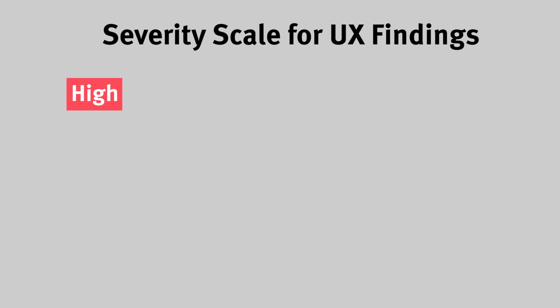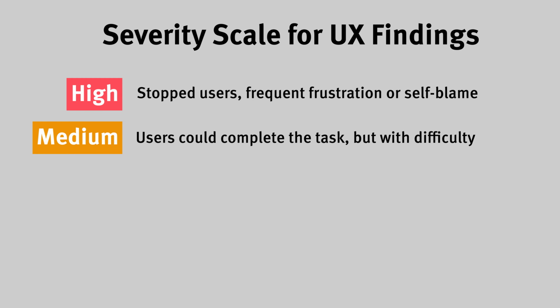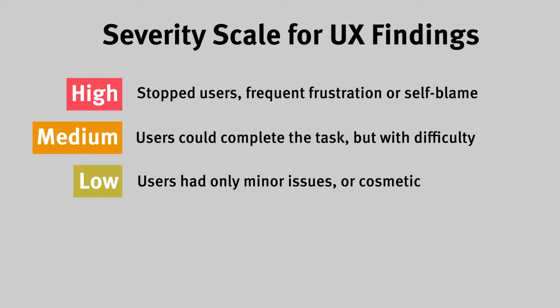It has 5 ratings. High severity means the finding contributed to users stopping their task, or resulted in user frustration or self-blame for struggling with the experience. Medium severity means users could complete the task, but with observable frustration, notable slowdown, or after several attempts. Low severity means users could complete the task with just brief slowdown or confusion, or the finding is mostly cosmetic.